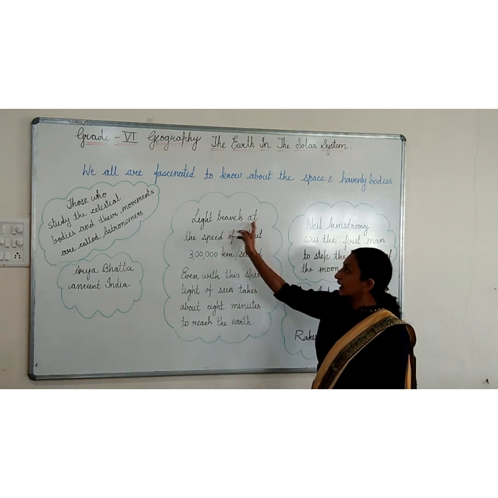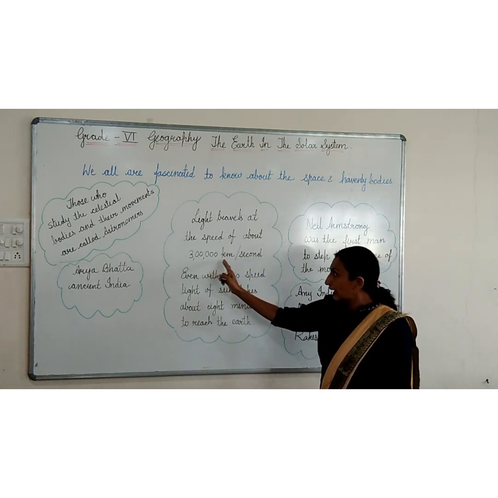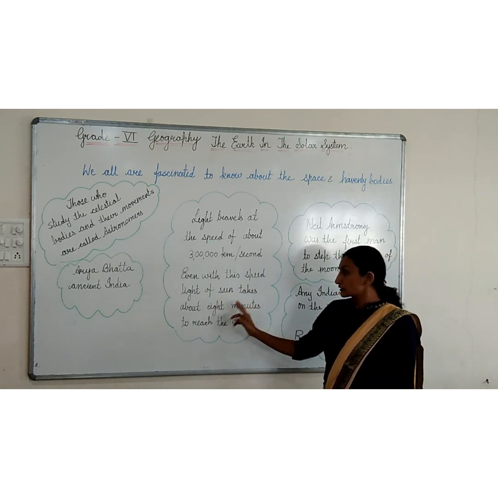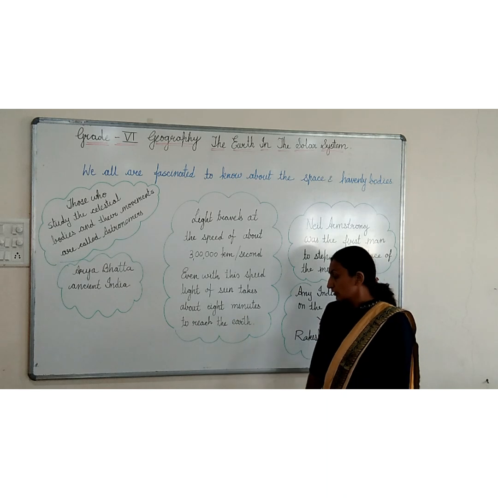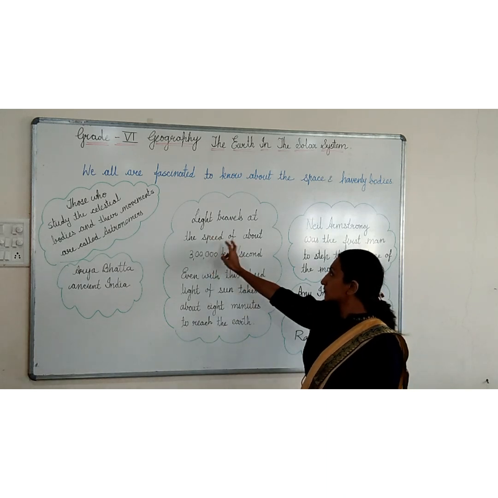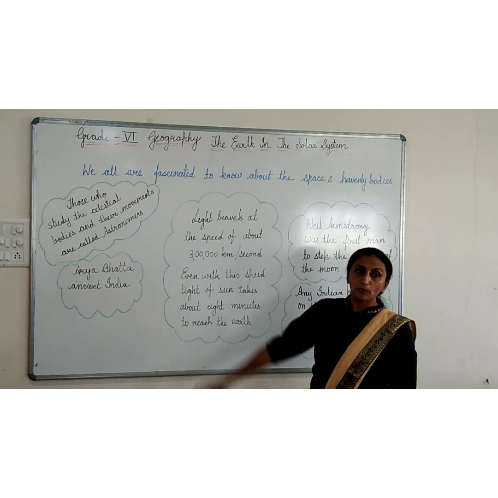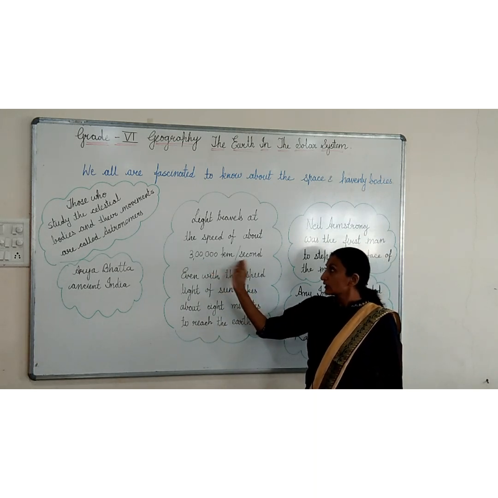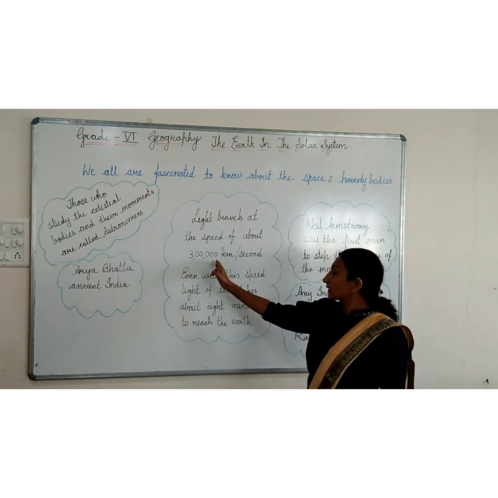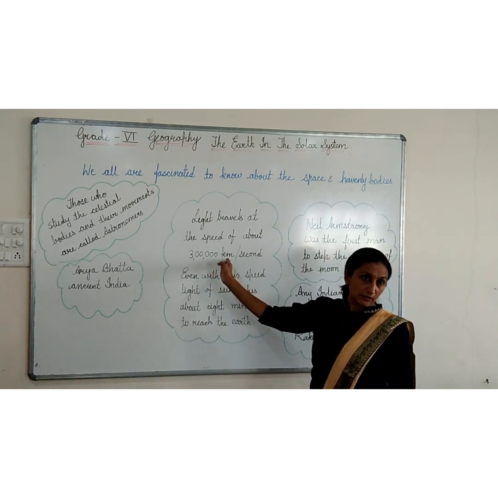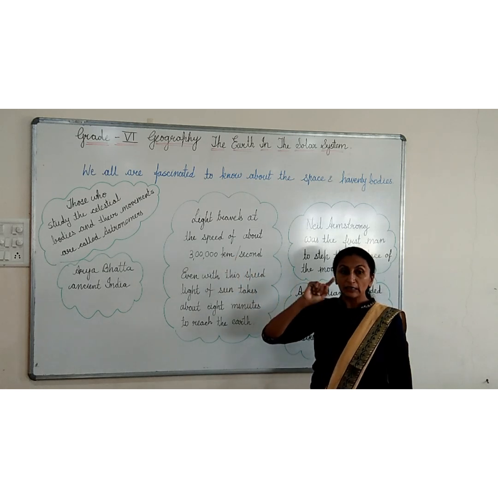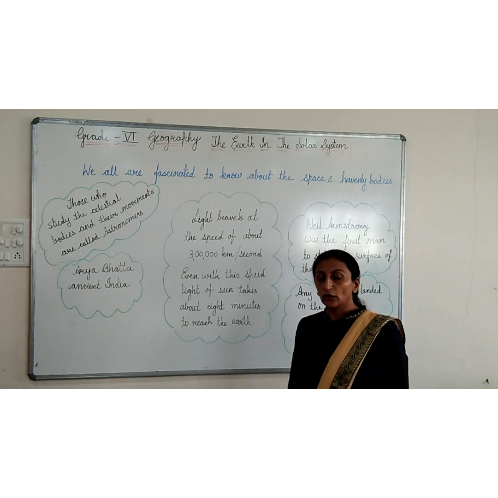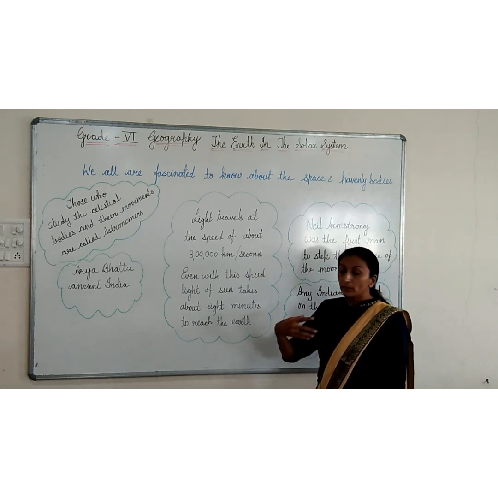After that, light travels at the speed of about 3 lakh kilometers per second. Even with this speed, the light of the sun takes 8 minutes to reach the earth. In 1 second, the light travels 3 lakh kilometers. Imagine, 3 lakh kilometers means so many kilometers.